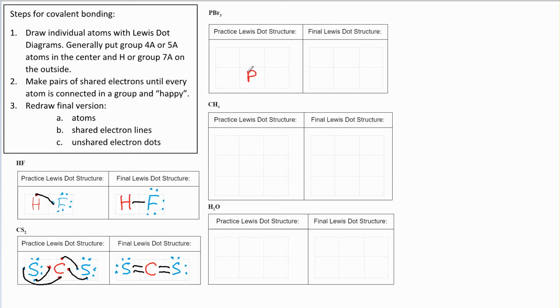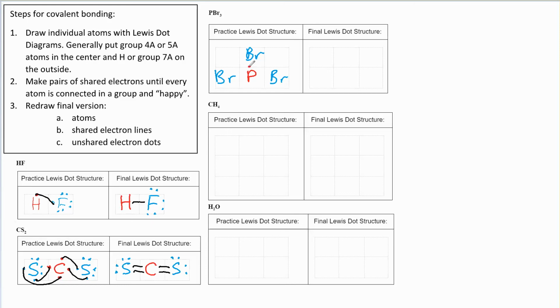So let's put our phosphorus there. And then our hydrogens, or group 7 atoms, will be on the outside. Well, we don't have a hydrogen, but we do have a halogen, one of the group 7 elements. So bromine. So we're going to put in our bromines on the outside. Like that. Okay, now we need to do our Lewis dot diagrams.